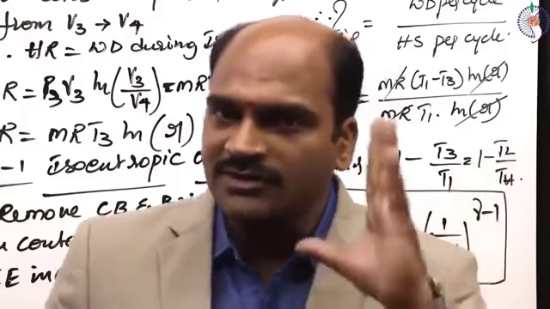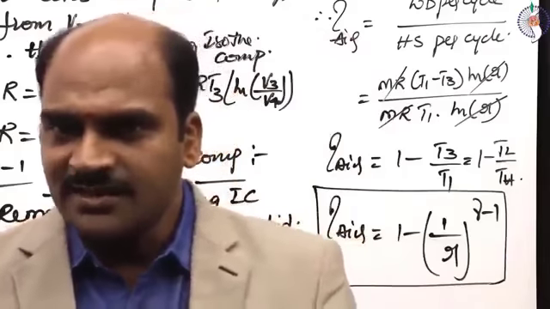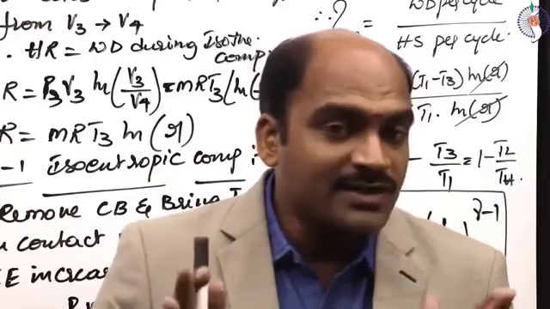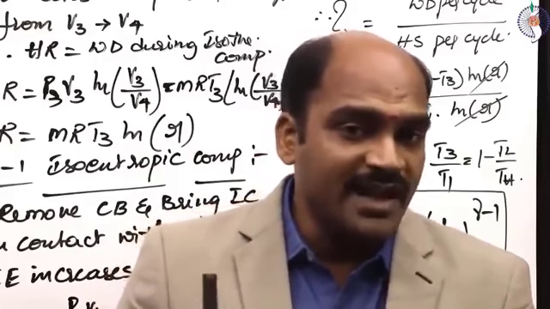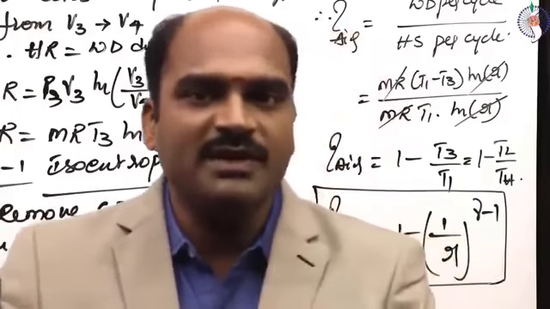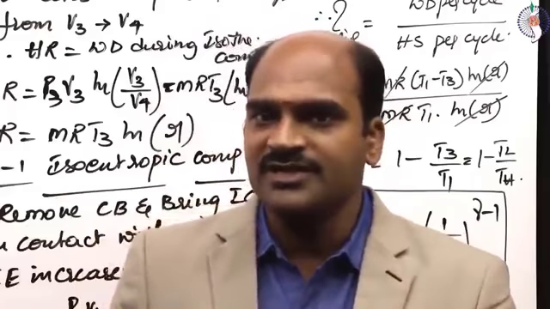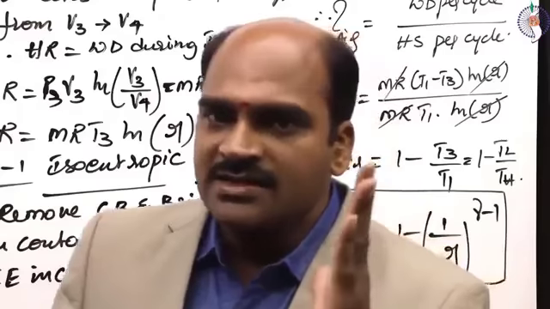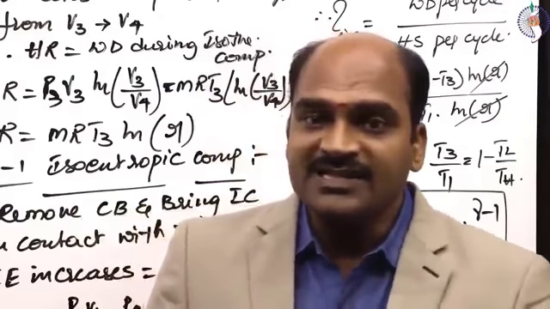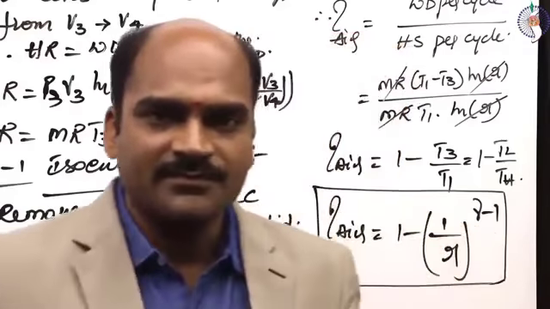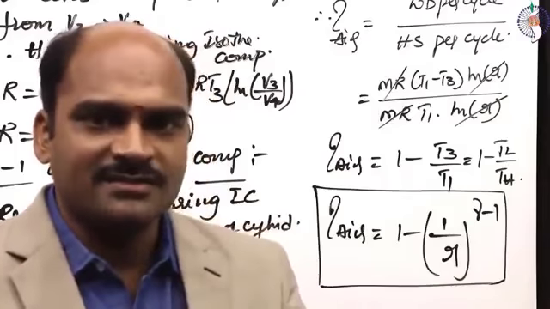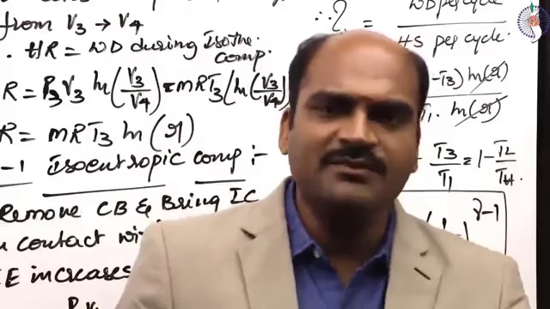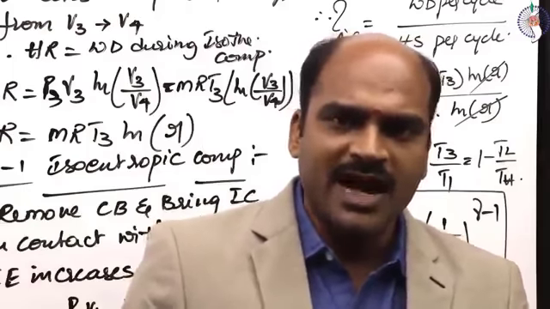The corollaries of Carnot theorem are also there. What it states is, all reversible heat engines operating between the same temperature limits will have the same efficiency. It's a very important statement. If they are all reversible engines and are operating between the same temperature limits, definitely they should have the same efficiency, whatever may be the engine or other parameters.